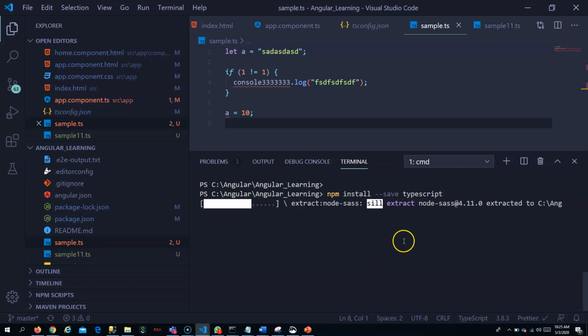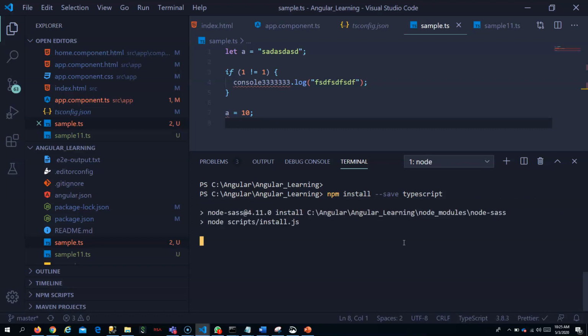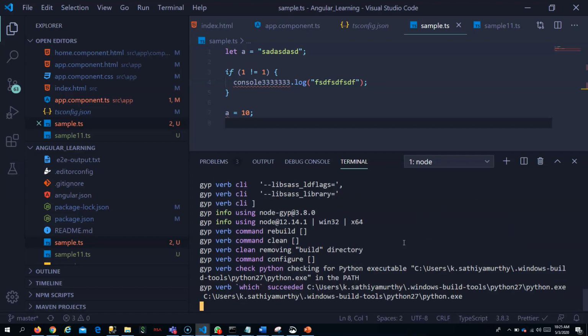The other thing you need to understand is that TypeScript is a dev dependency. It is only used for development, never used in production. It is only to help the developer.